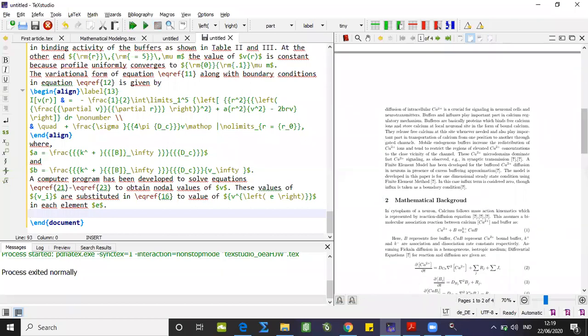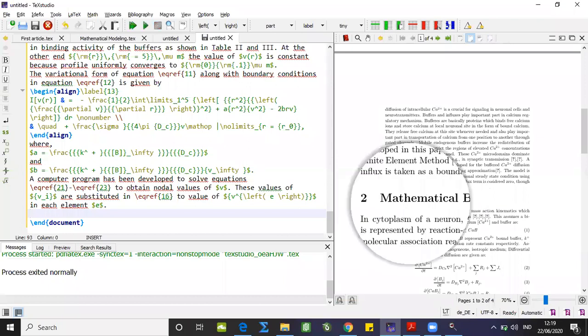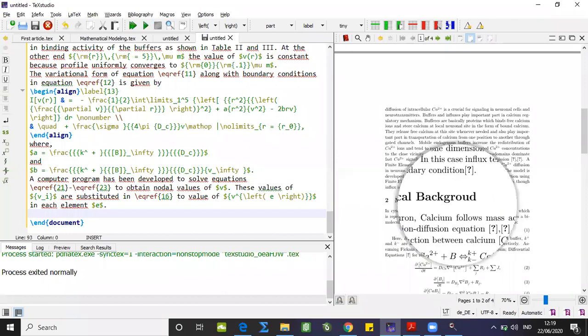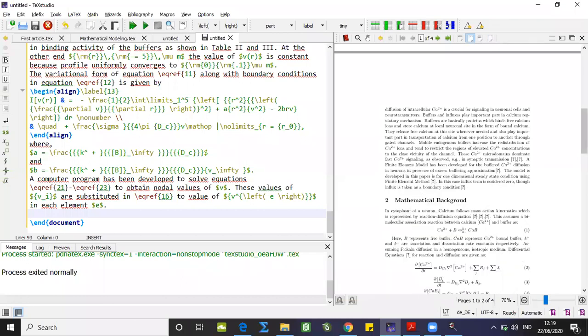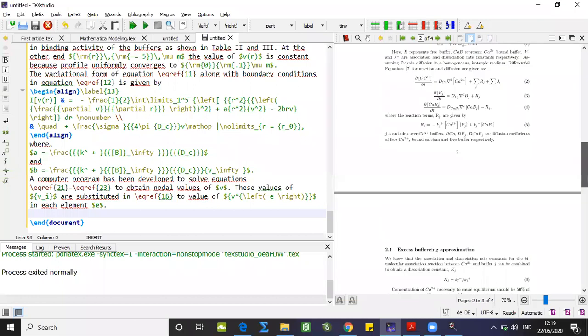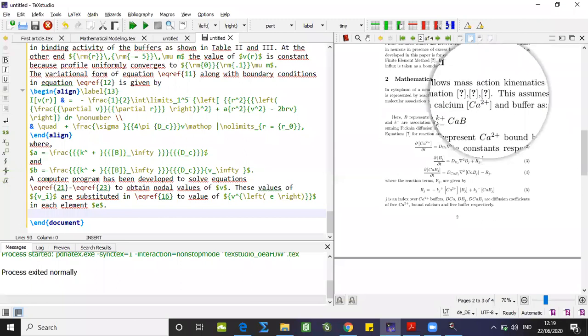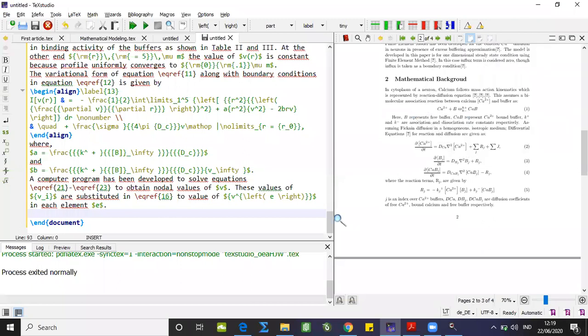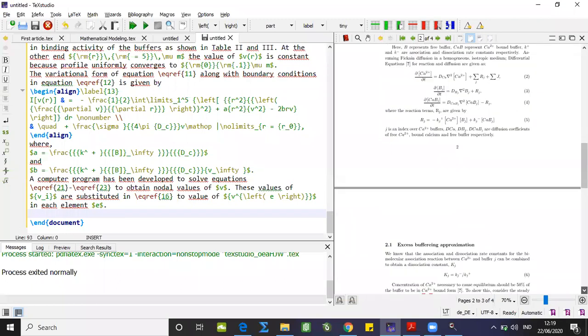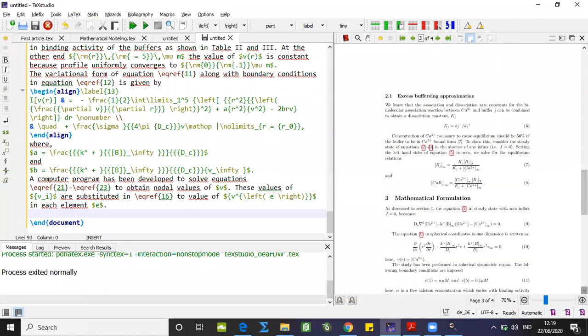I'll just try to enlarge it. Second section, mathematical background, and here the text and mathematical equations are appearing, which I already typed. You can observe here, each of the mathematical equations is numbered by default, whatever numbers are assigned, this PDF is showing. And here again a few question marks are appearing, which I cited, but the bibliography we have still not included over here. And our mathematical equations and further text are observed in this way.